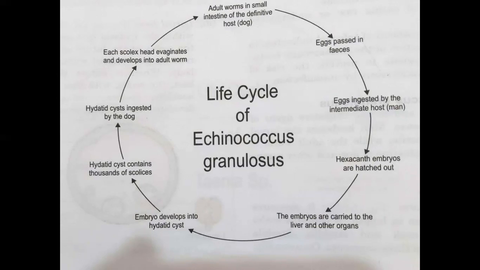And the embryo is carried to the liver and other visceral organs, where the embryo develops into a hydatid cyst. Hydatid cysts contain thousands of scolices. Now, this hydatid cyst is ingested by the dog, and then these scolices attach and develop into an adult worm, and so the cycle gets repeated.